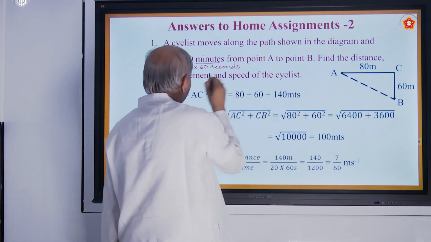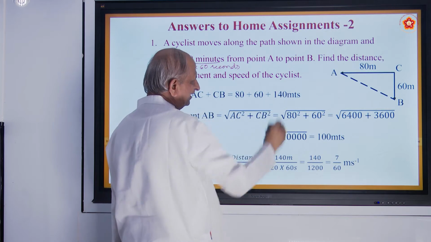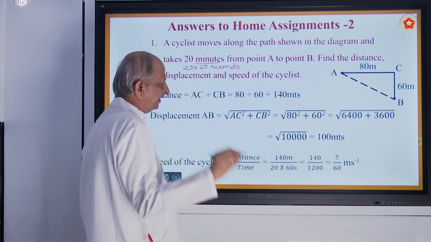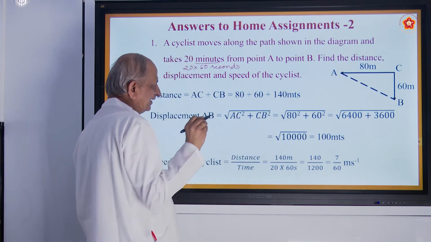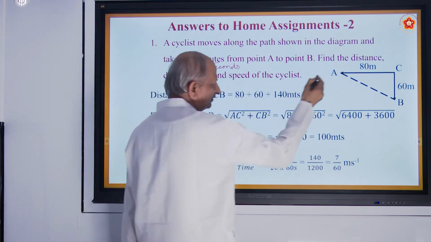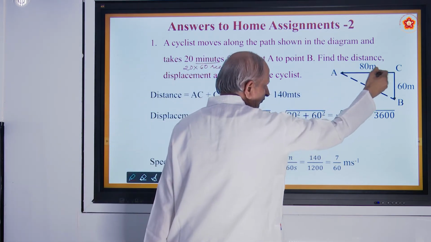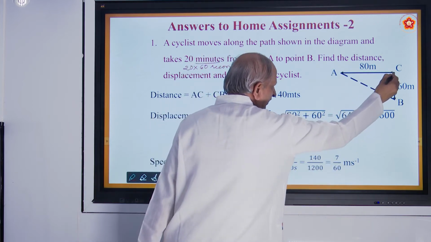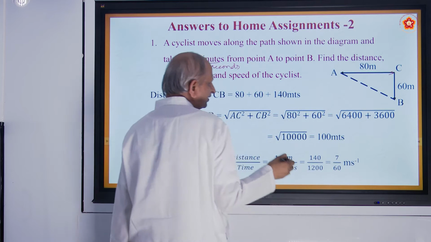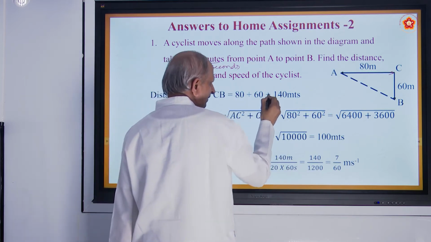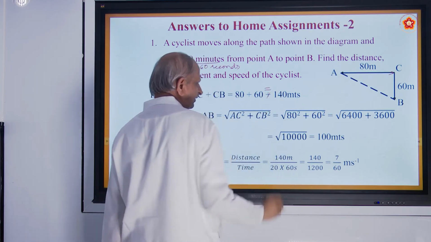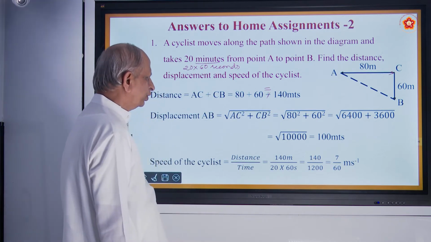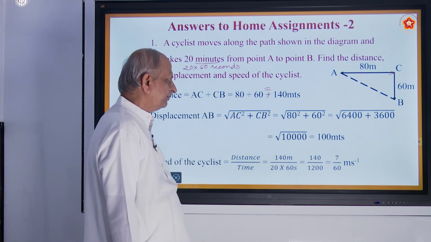Find the distance, displacement and speed of the cyclist. Three things you must find out. Find the distance. Distance means first from A to C he moves. From C he will come to B. So that is 80 plus 60 becomes 140. So total distance becomes 140 meters.